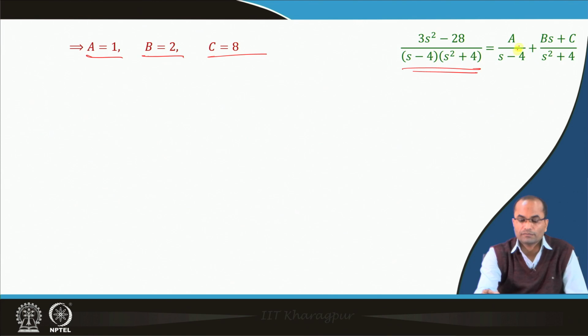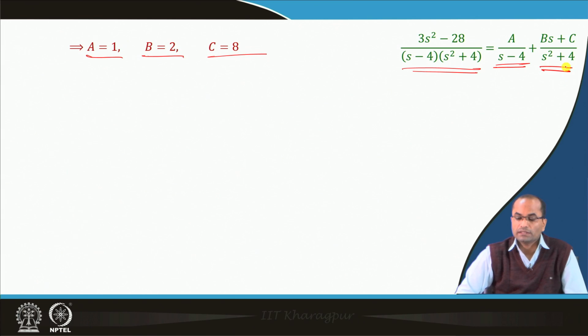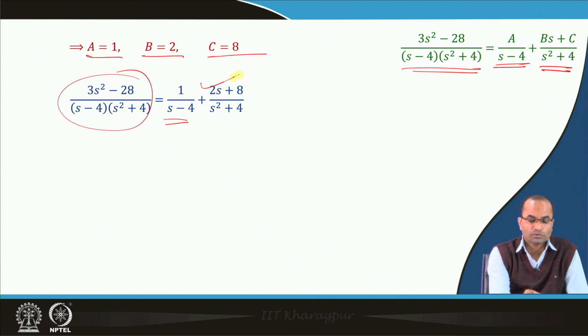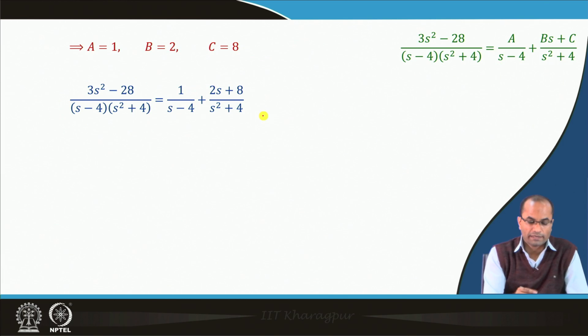This was the idea of the partial fraction: A over s − 4 plus (Bs + C) over s² + 4. So this is equal to 1 over s − 4 plus (2s + 8) over s² + 4, and now we are done.